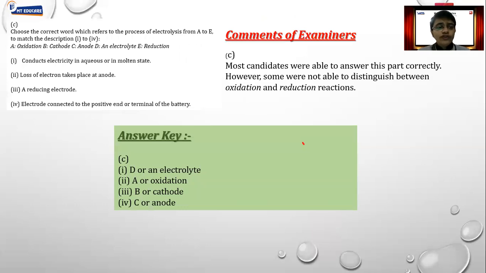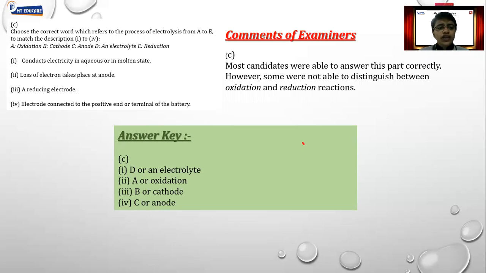Now we have to choose the correct options from 1 to 4, and we have to match. This is as good as match the column. Now again, when we do this kind of match the column, we have to mention the correct option number and the correct option as well. That is, we have to write the answer as well as the option. So for example, conducts electricity in aqueous or molten state.